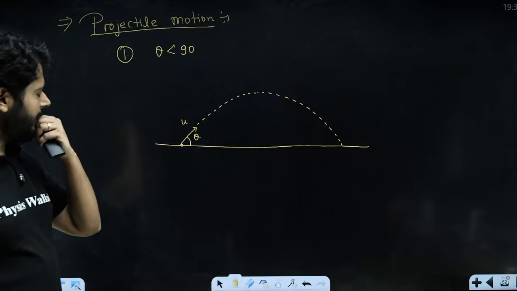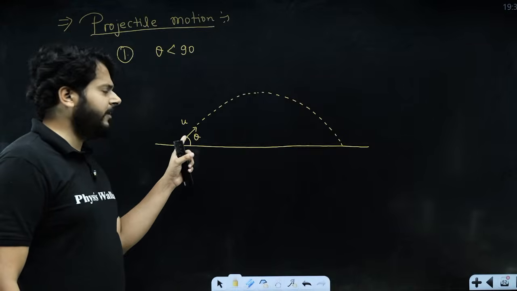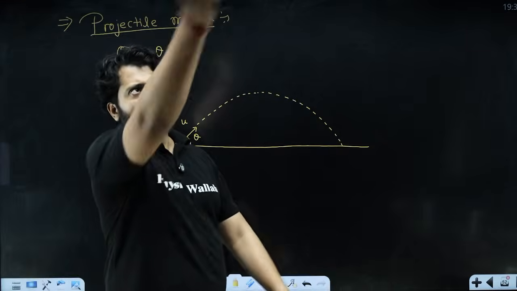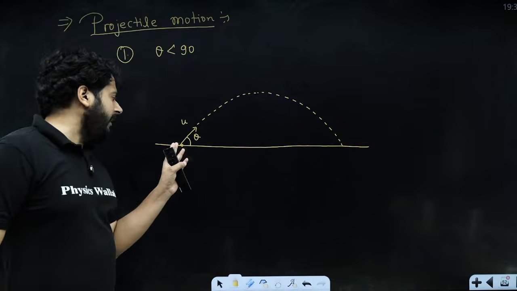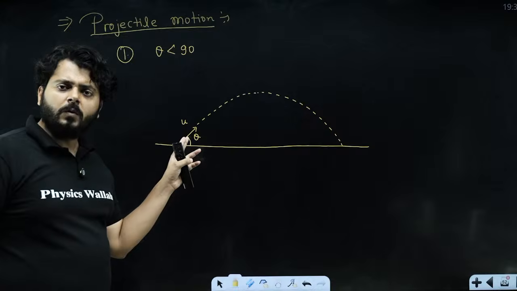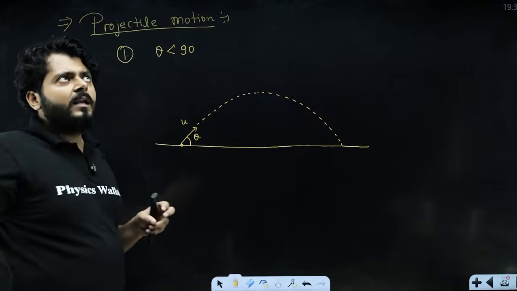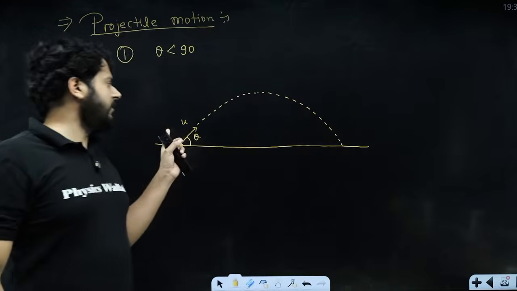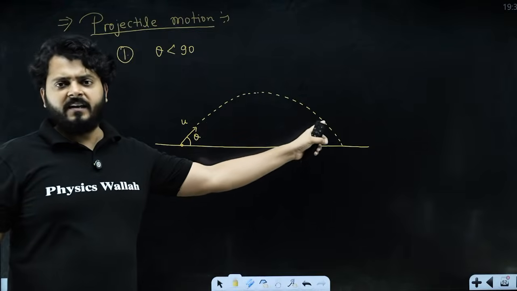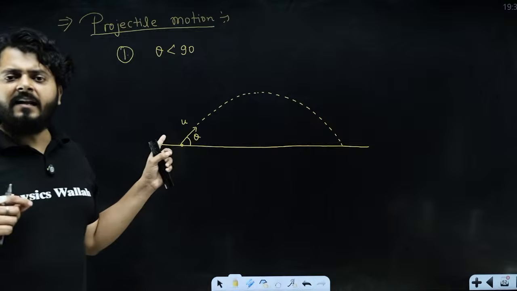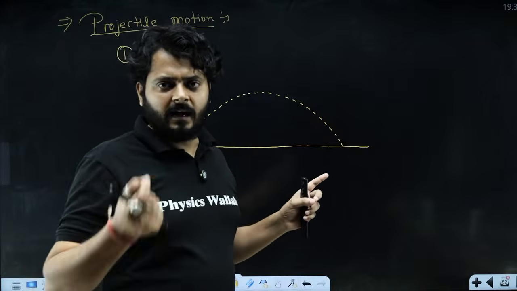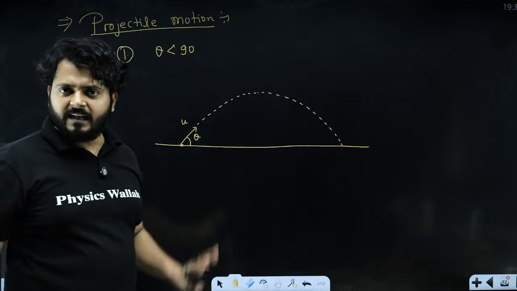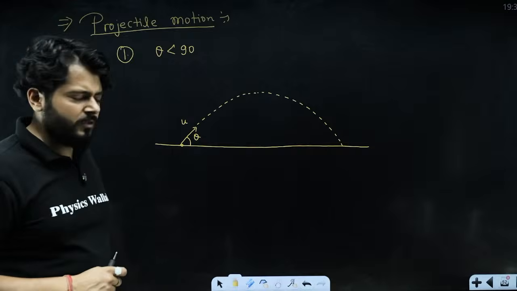Now you focus on this particular idea. Once the body is leaving your hand, even if to provide the velocity you apply some force in the beginning, when the body leaves your hand with the initial velocity u, you cannot touch the body. Once the body leaves your hand and is moving, you cannot do anything, right? The body is launched with some initial velocity, and then there is no interference by any other force applicator other than one. Nobody can apply force in the journey of the projectile motion. Only one thing can apply force, that is the earth itself.